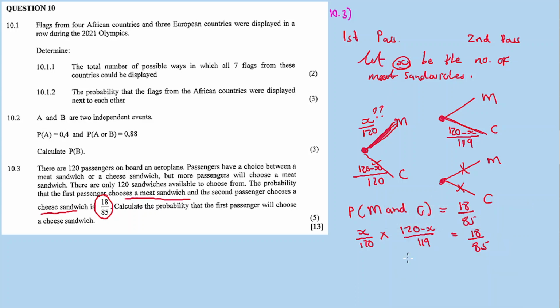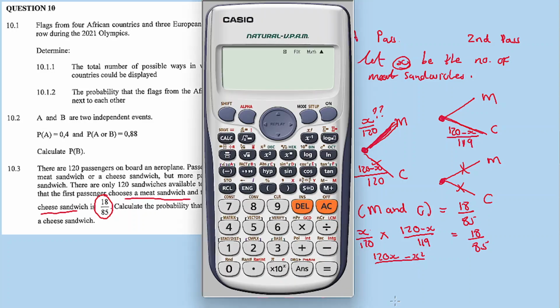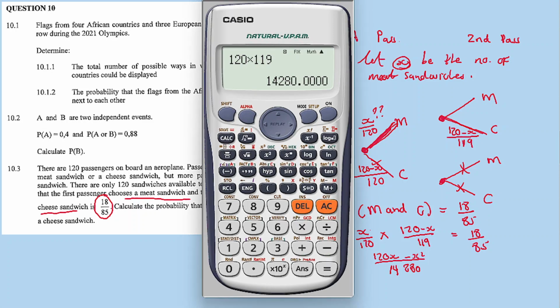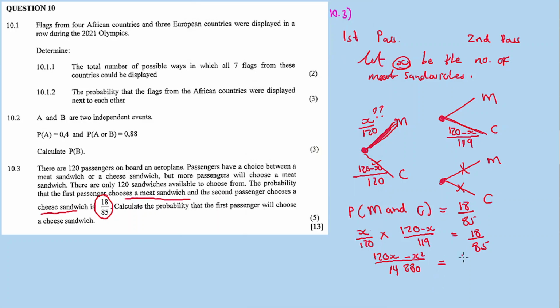Here the numerators will multiply, and we get (120x minus x squared) divided by 120 times 119, which is 14,280, equal to 18 over 85.